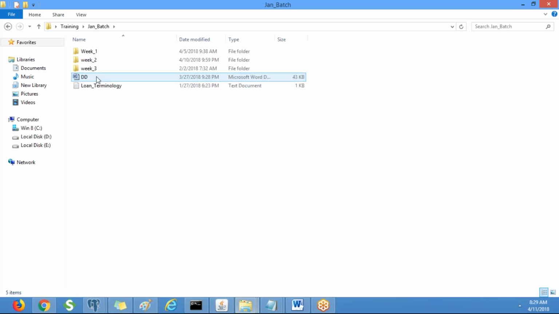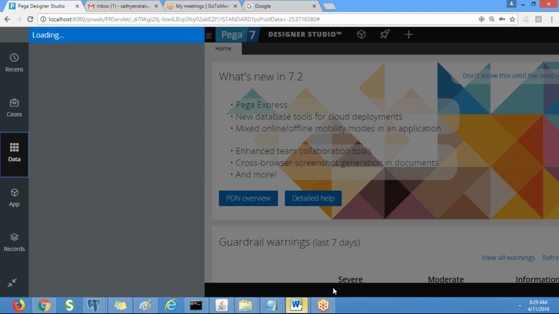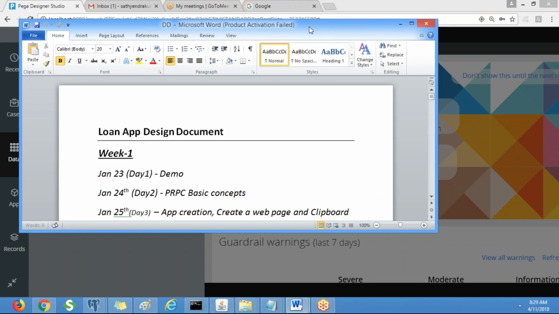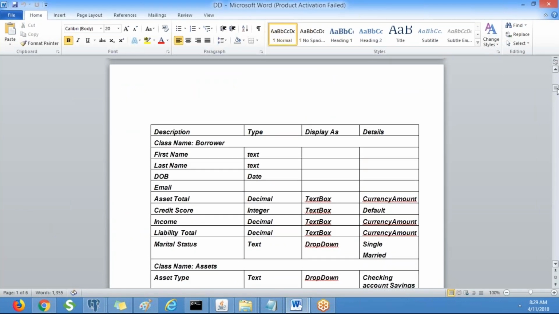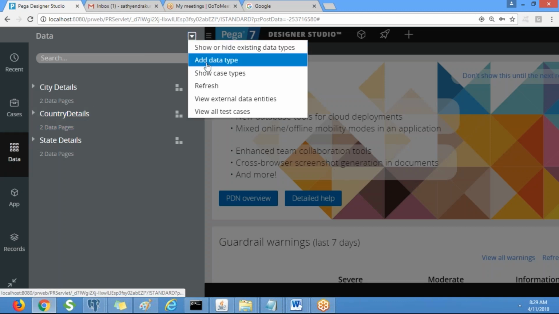Go to the data explorer, go to the drop down, add data type.